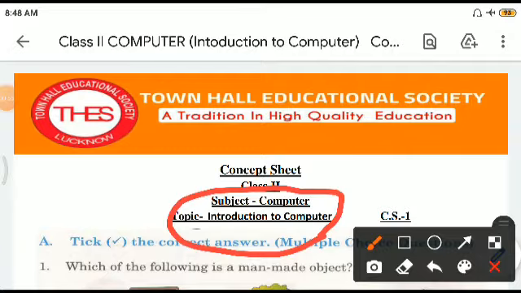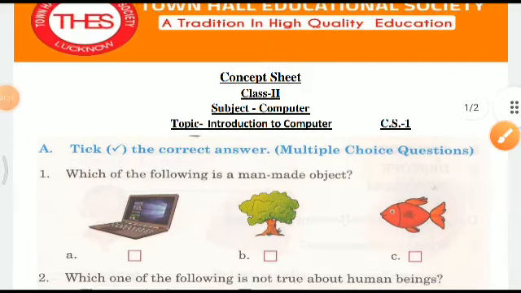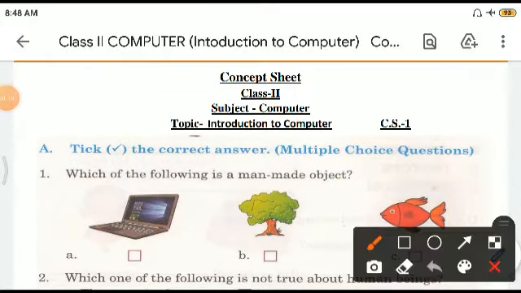Now children, see, concept sheets are meant to make you aware of those questions which are not in your book, but they are relevant to the chapter or the topic, right? So it's very important to do these concept sheets. Okay, so the first part is multiple choice question. See, which of the three is a man-made object? Now man cannot make a tree or fish, but what man can do? It can make a computer. So the answer is A.